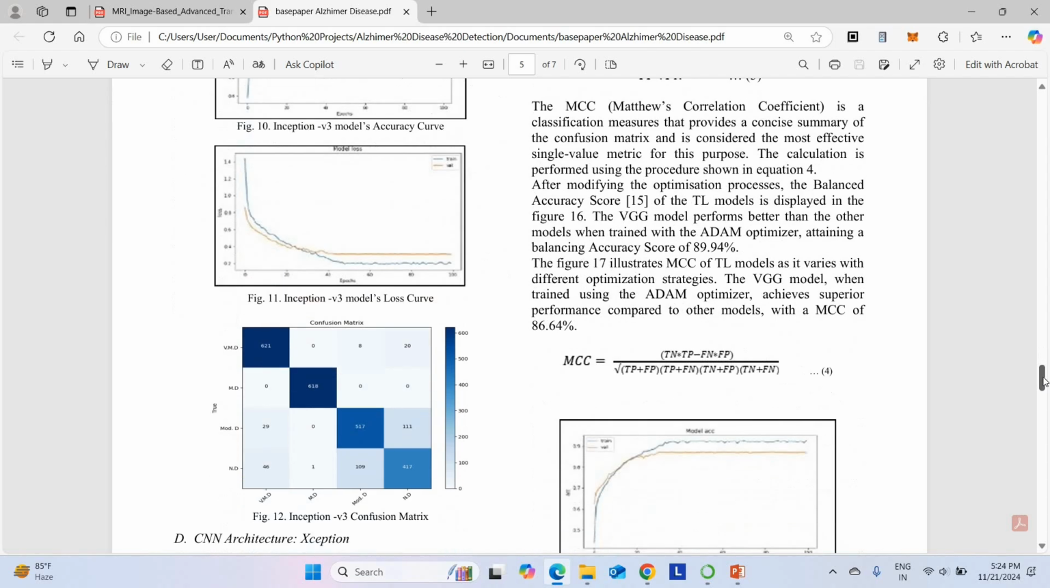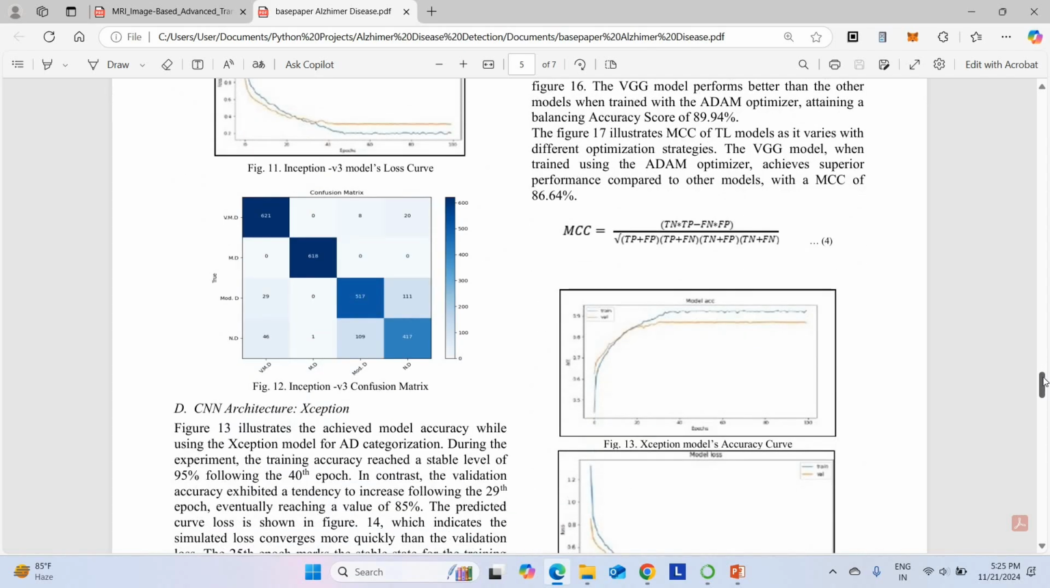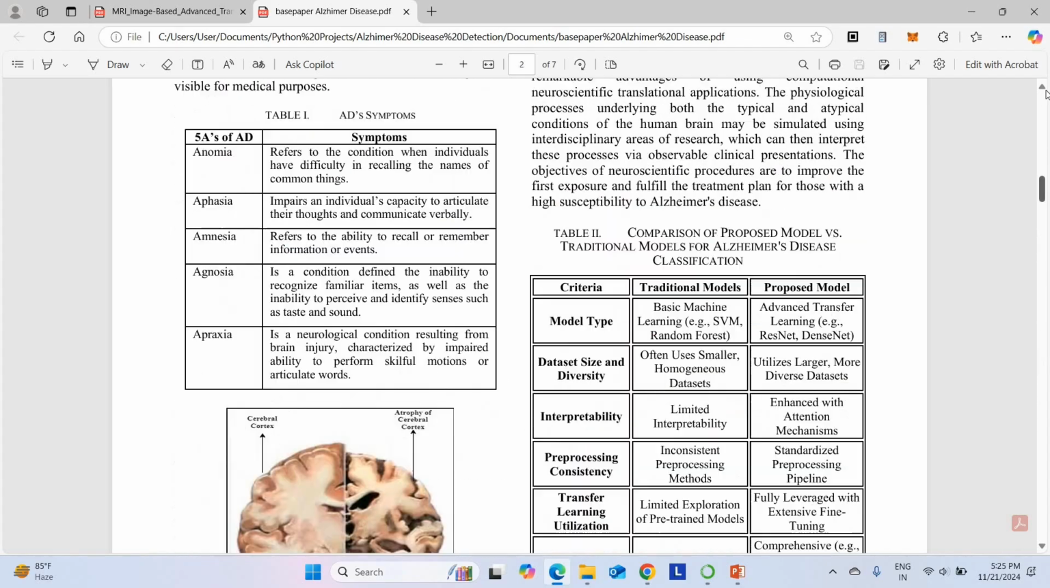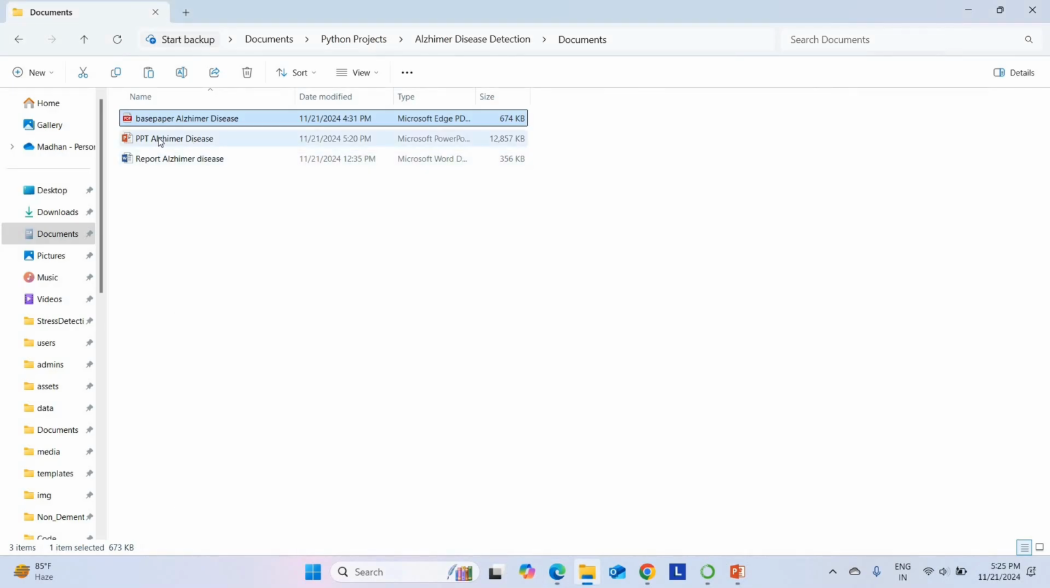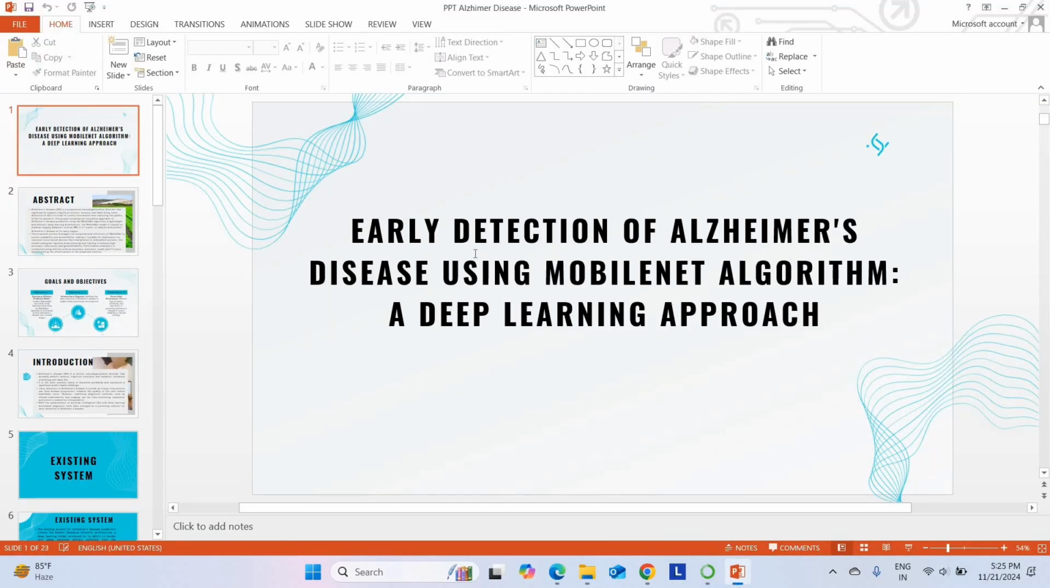So we are moving directly to the proposed system. In the proposed system, we are going to get a 97% accurate result, which is much higher compared to the existing system. So I will explain the proposed system PPT here. This is our proposed system PPT. Let me explain these things.